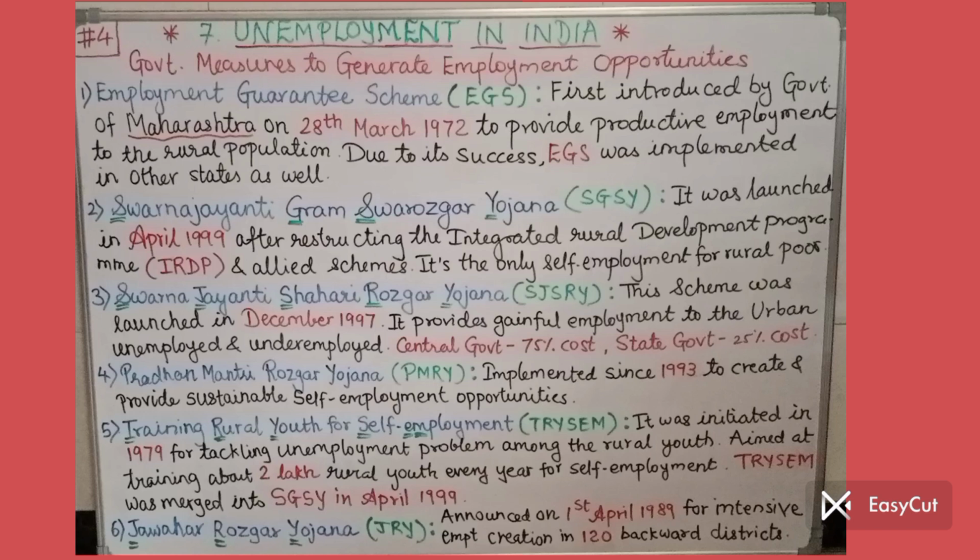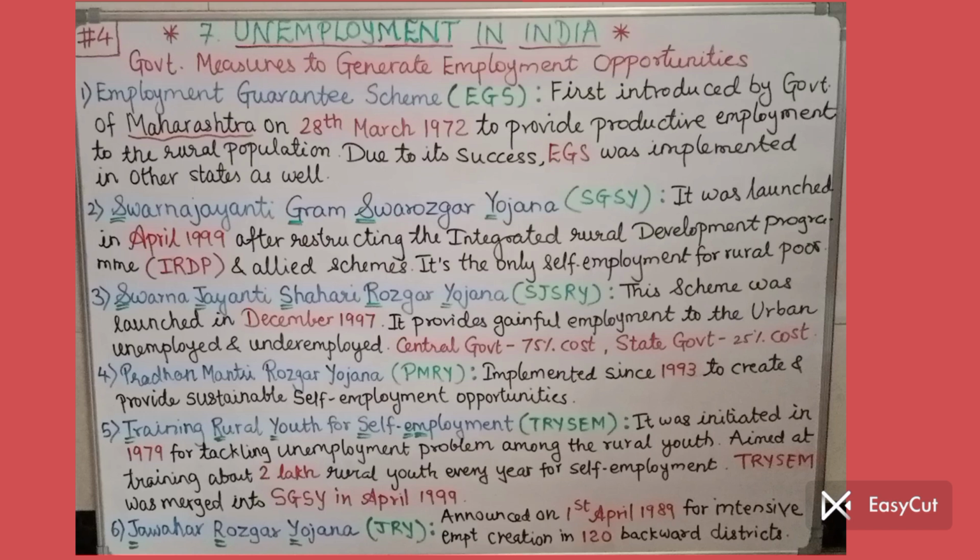There is also cost sharing: the central government shared 75% of the cost, whereas the state government shared 25%. So 75 central, 25 state.